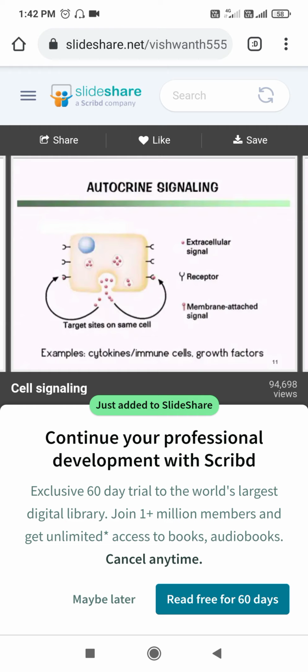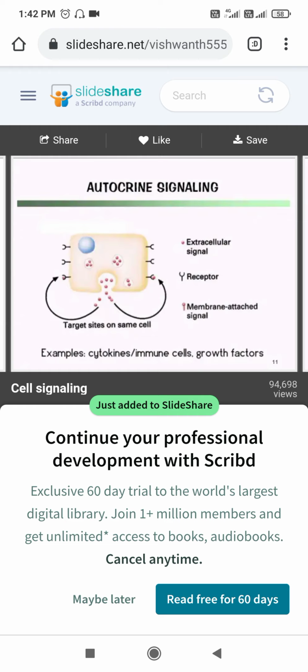So the T lymphocyte itself responds to its own signal, for example a growth factor like molecule, for proliferation of itself. So this type of autocrine signaling is a signal produced by the same cell and acted upon there only, by binding with the receptor present on that cell.